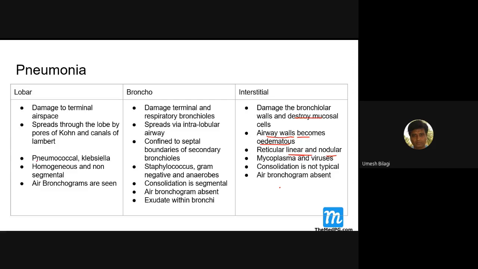The classical prototype of lobar pneumonia is pneumococcal, and the second one is Klebsiella. The spread is homogeneous and non-segmental, meaning it is not limited by the segments. Whereas bronchopneumonia spreads through the bronchus and bronchioles, so it becomes segmental. Here it is non-segmental but lobar. In interstitial lung disease, air bronchogram is absent.